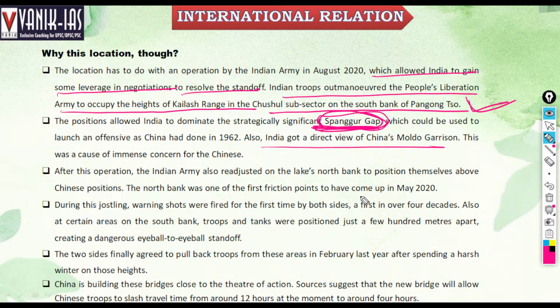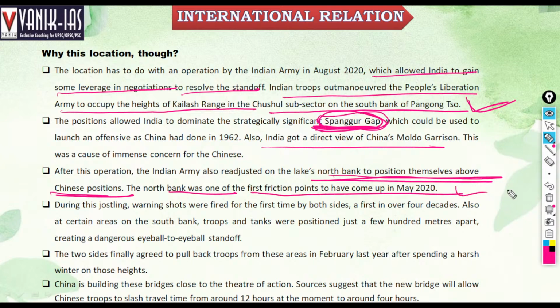After this operation, the Indian Army also readjusted on the lake's north bank to position themselves along the Chinese positions. So on the north bank, the Indian Army has positioned itself in a strong position. The north bank has one of the first friction points to come up in May 2020.